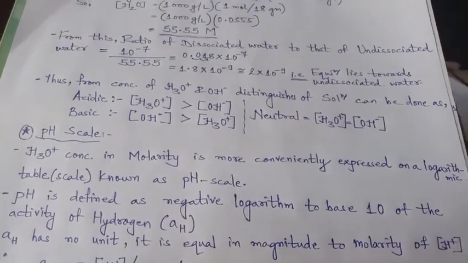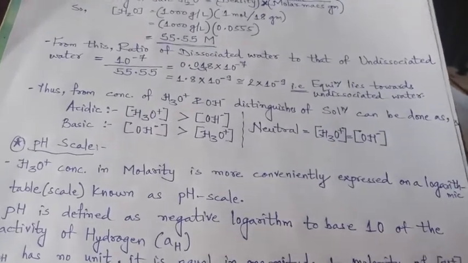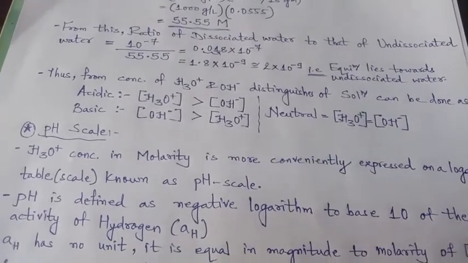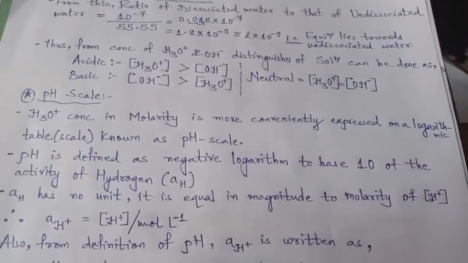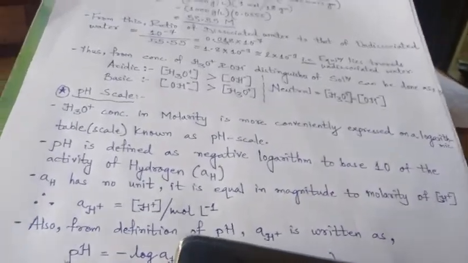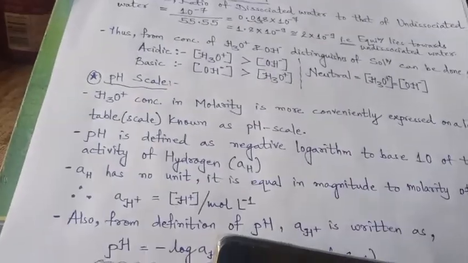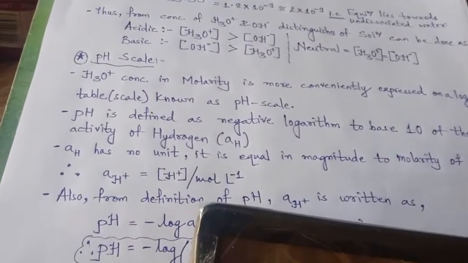Now this is all on the basis of the ionic product Kw and the concentration values of H3O+ and OH-. But the concentration of H3O+ and OH- is better explained on the basis of the pH scale. So let us see what the pH scale is.